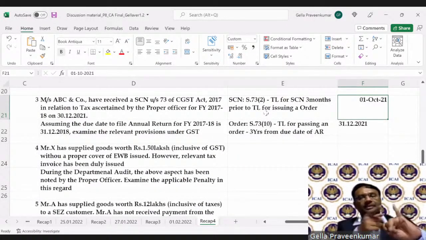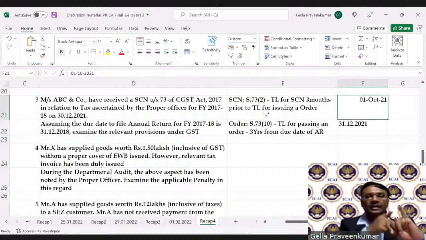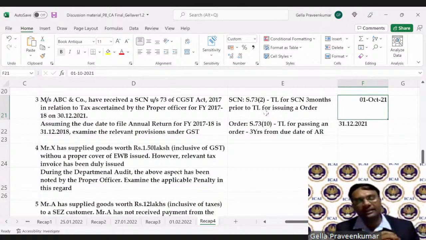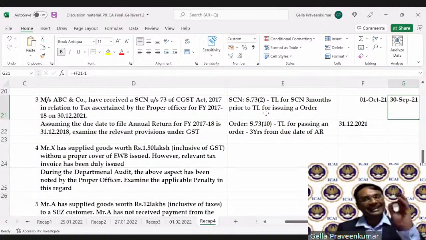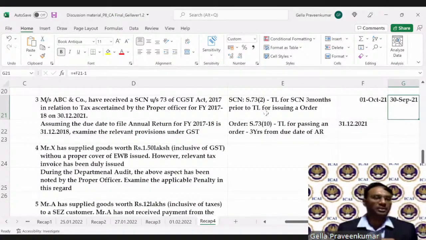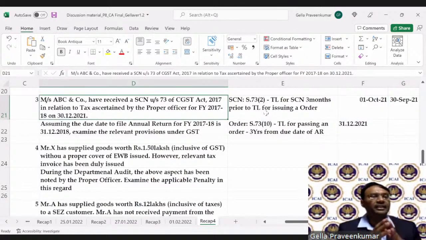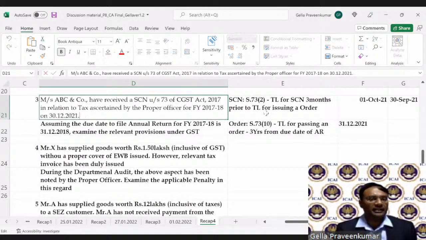So for taking me 3 months, my due date, if I travel back in time, 1st October 2021, happens to be 3 clear months. Now, 1 day prior to that, so this minus 1. At least on or before 30th September 2021, a show cause notice should have been issued. So in this case, when was the show cause notice issued? Show cause notice was issued on 30th December 2021.